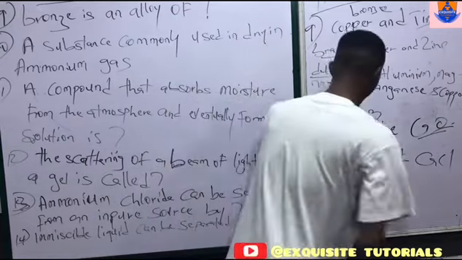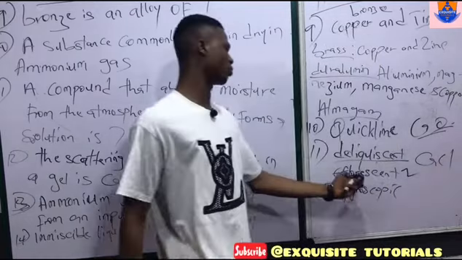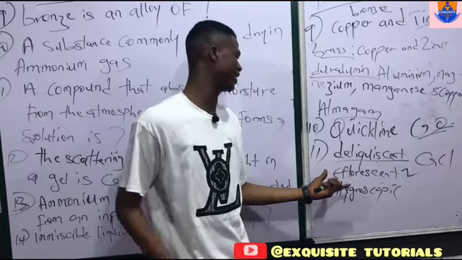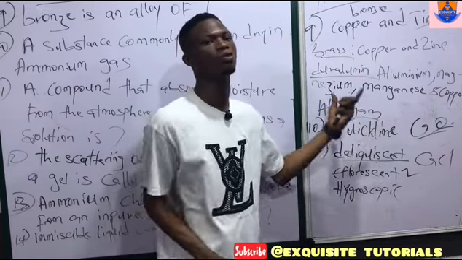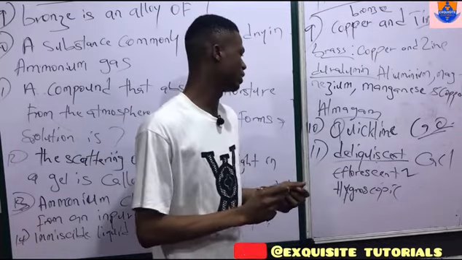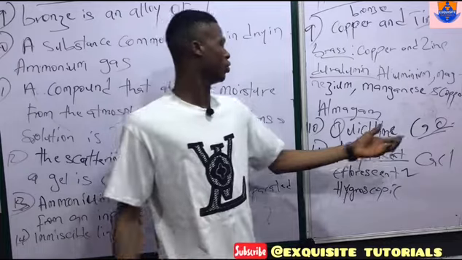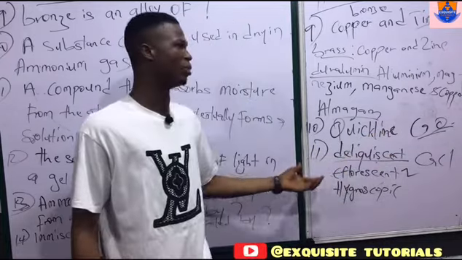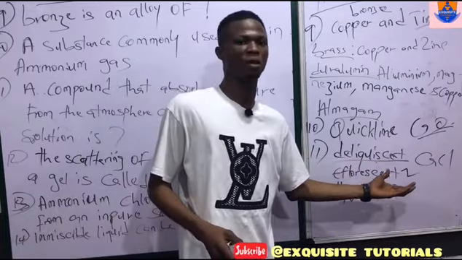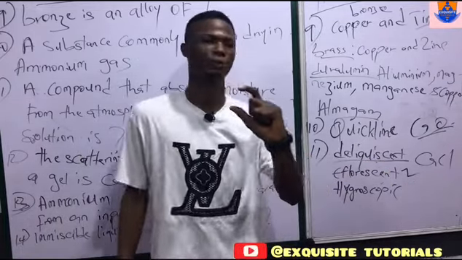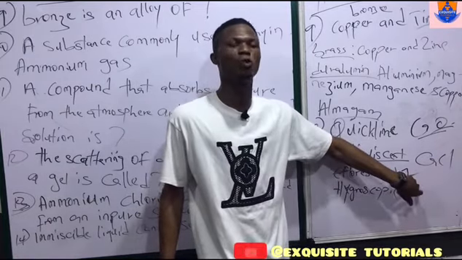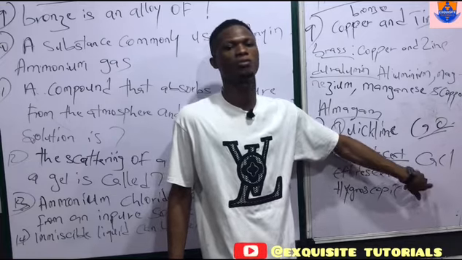How about efflorescent? Efflorescent substances are substances that, when exposed to the atmosphere, give out their water of crystallization. Whenever they give you an example of an efflorescent compound and write the compound without mentioning its name, one thing you should know is that an efflorescent compound must contain water of crystallization, which they give out.